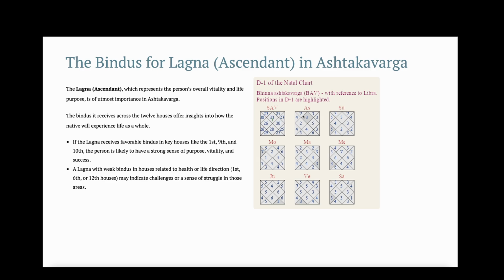So in this example, the Lagna is strong in the 2nd house. So the person will have good outcomes from family, speech, and food. There will be good outcomes from food, family, speech, and family income as well.